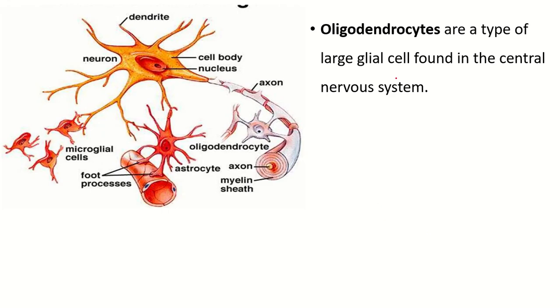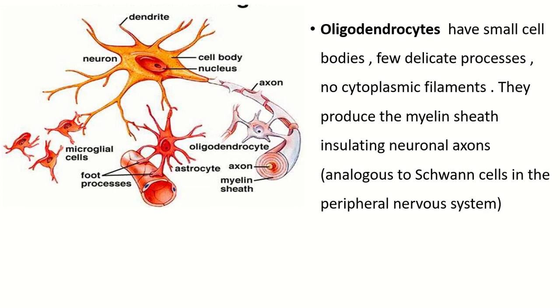Oligodendrocytes. Oligodendrocytes are a type of large glial cell found in the central nervous system. This is oligodendrocyte. Oligodendrocytes have small cell bodies and few delicate processes, and cytoplasm contains no filaments. They produce the myelin sheath insulating the neuronal axon, analogous to the Schwann cell in the peripheral nervous system.